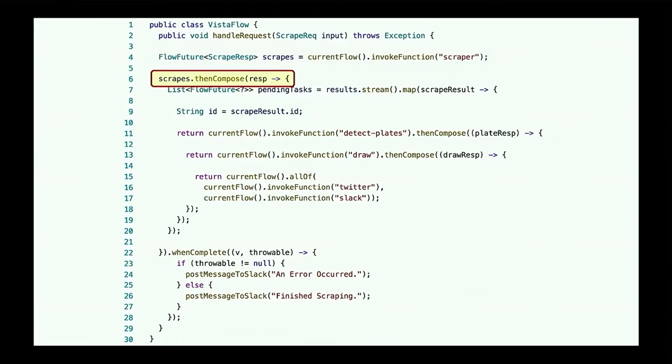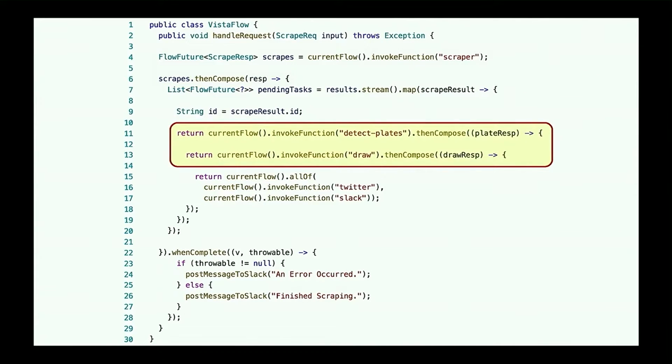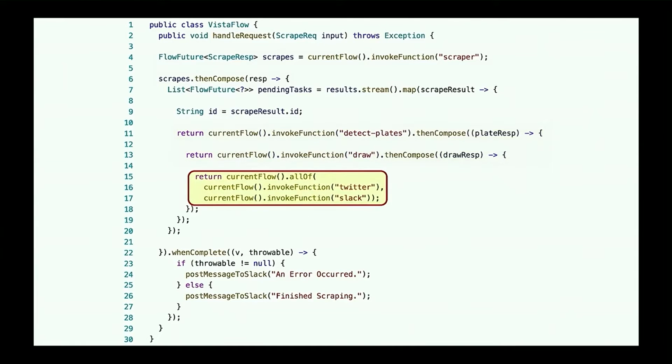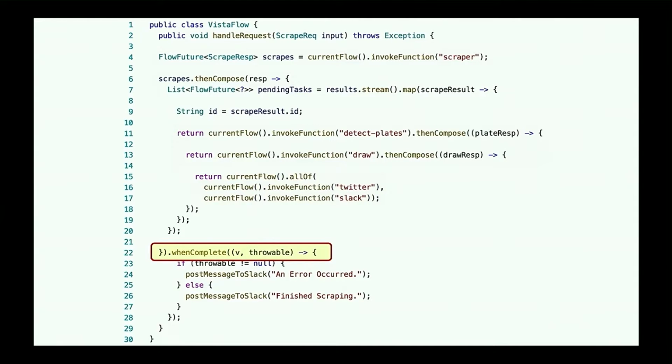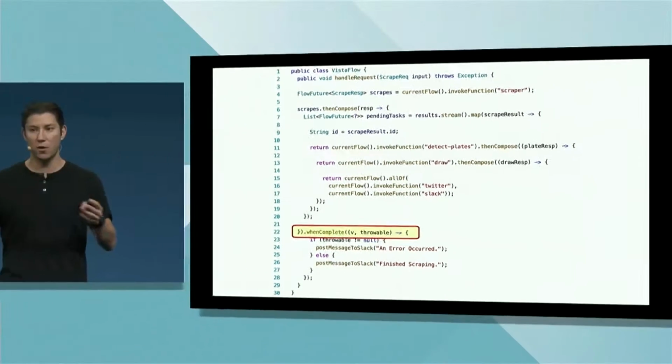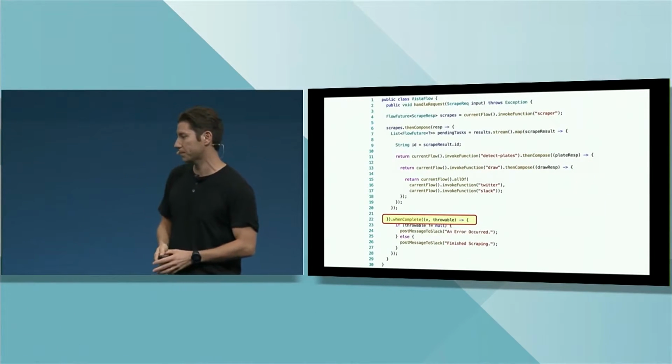Once we do that, we get basically the nice fan-out capability that I talked about before. So then we fan out, and we run the plate detection, and we also run draw. And once we're finished with that, we run allOf, which gives us both the Twitter and the Slack function, which posts to those. And when it's complete, we have a whenComplete method, which then tells us whether it was successful or it failed. That's actually something that I had no concept of before in the first version of Flow, because we had no concept of a complete workflow.